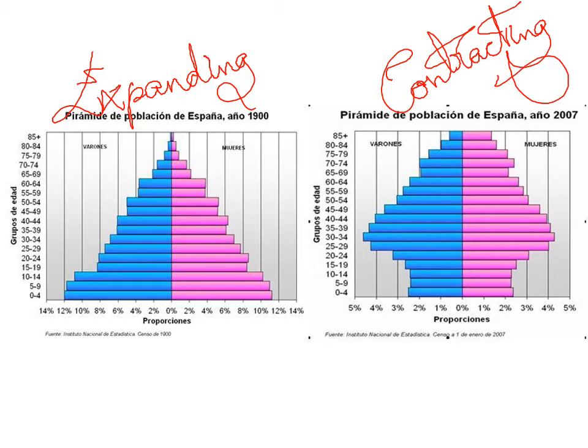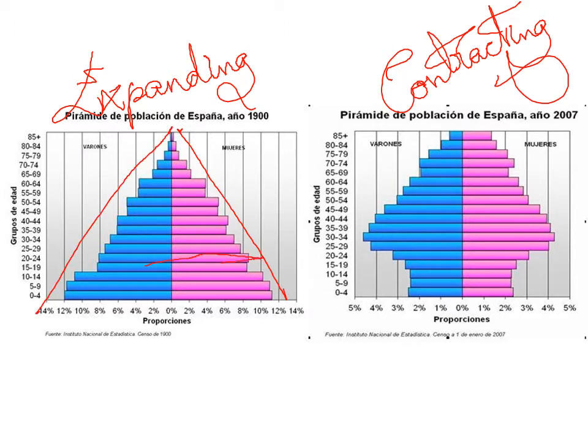In the first case, we've got a pyramid which shows a population that is growing. There are lots of young people, there are lots of children, and there are very few old people. It has the shape of a real pyramid, a triangular shape.